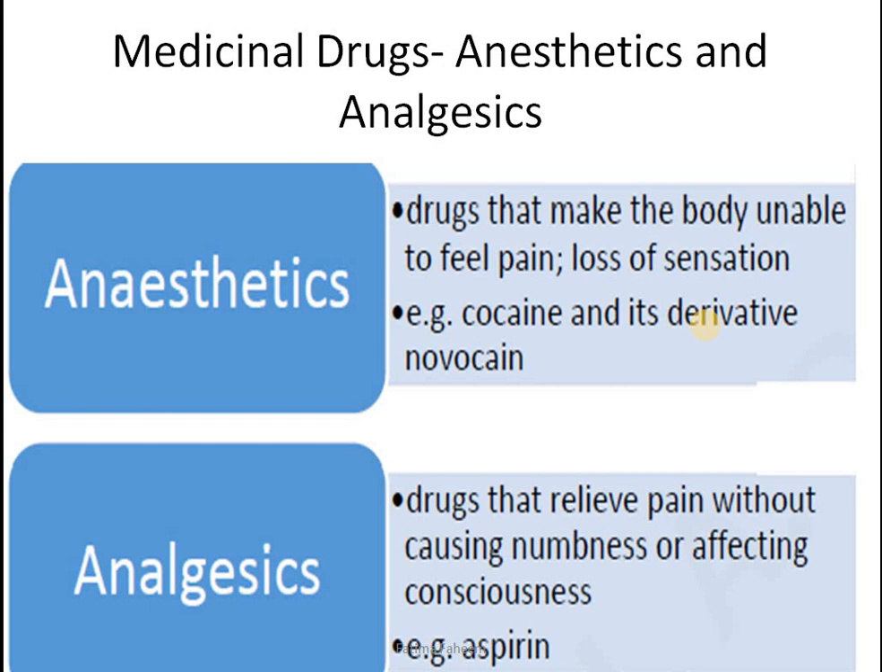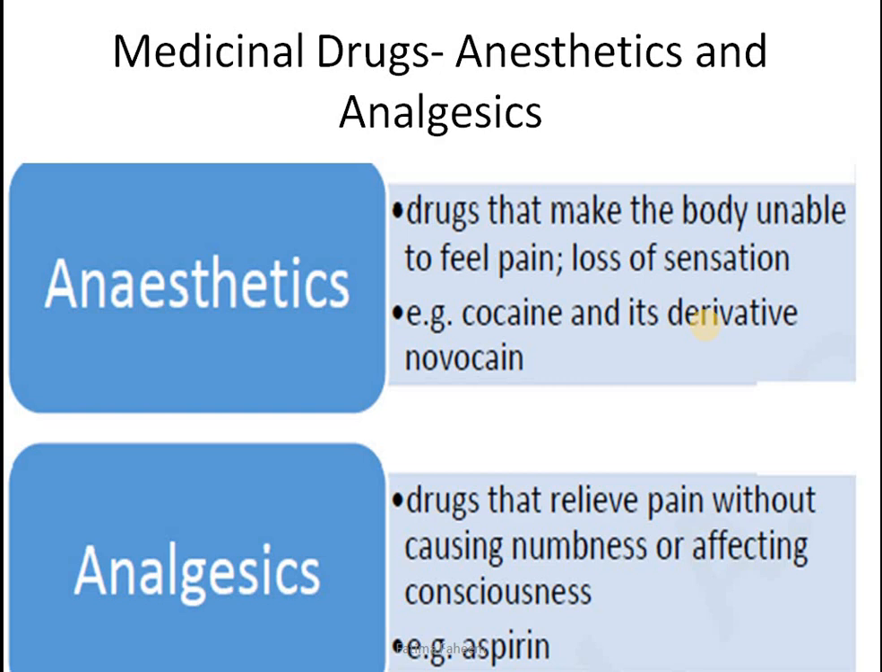Anesthetics are drugs that make the body unable to feel pain. Loss of sensation is seen with anesthetics. For instance, cocaine and novocaine, a derivative of cocaine, are used to suppress the feeling of pain along with the feeling of sensation. These are used both locally and generally. For instance, if you have to numb a certain local area, that anesthetic would be called a local anesthetic. But you would have heard about anesthesia during surgeries.